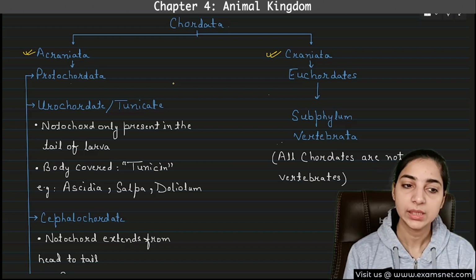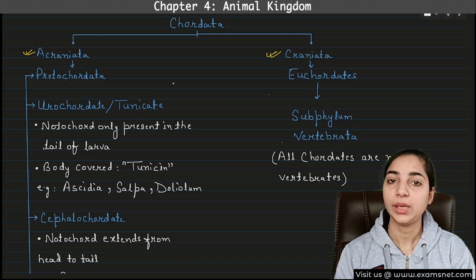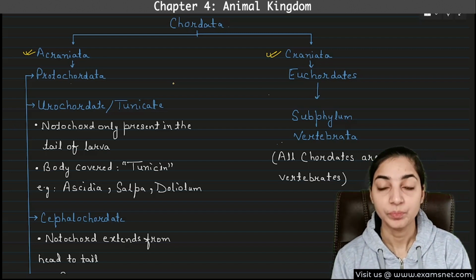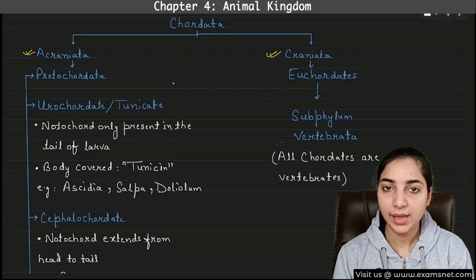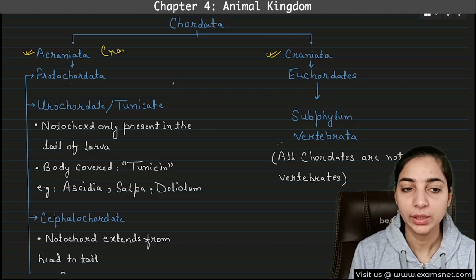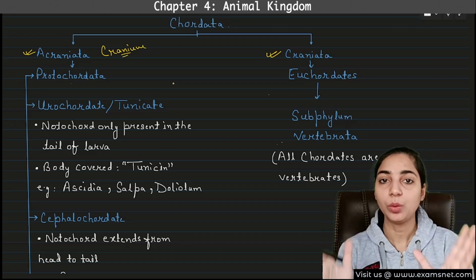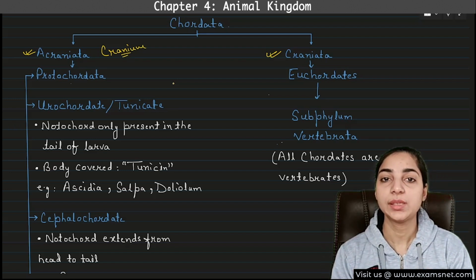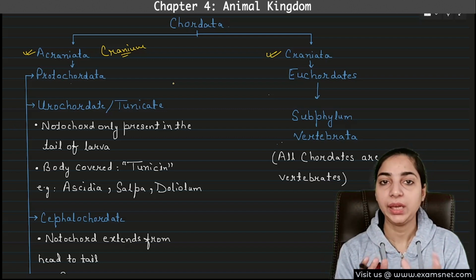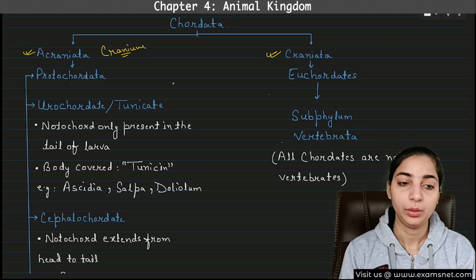Okay, so we always study by classifying the chordates into two groups. First group is acraniata and the second group is craniata. Now, what do we mean by acraniata and craniata? This word is derived from the word cranium. And what is cranium? Cranium is the outer covering which encloses our brain. Inside the cranium, the brain is located.